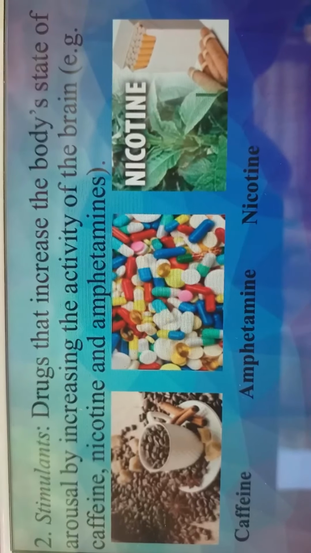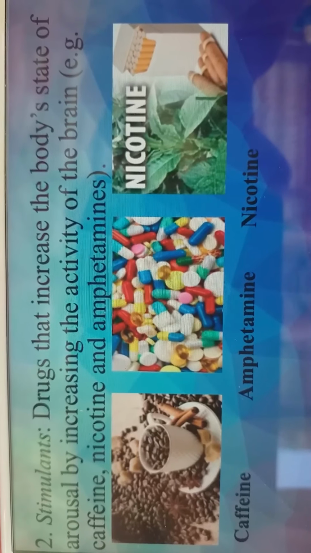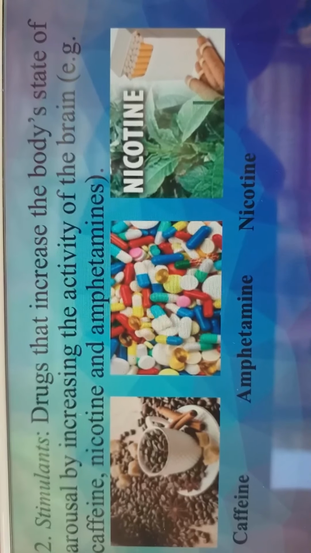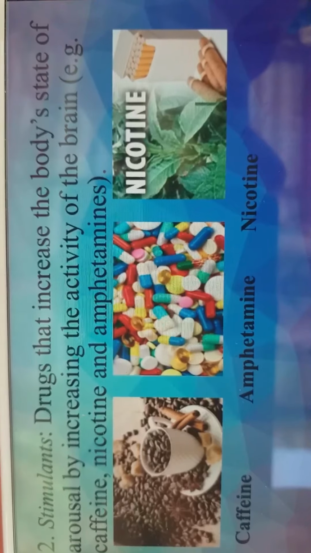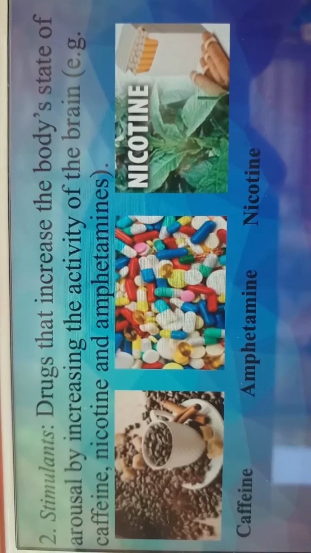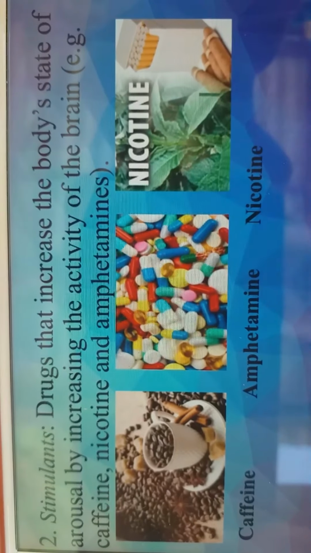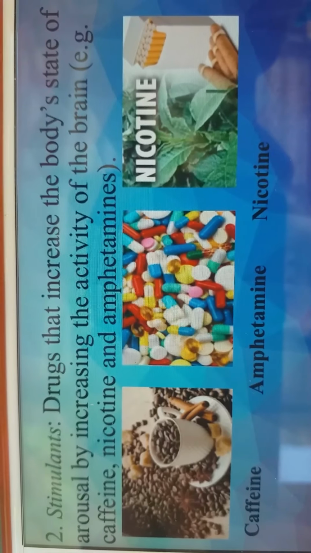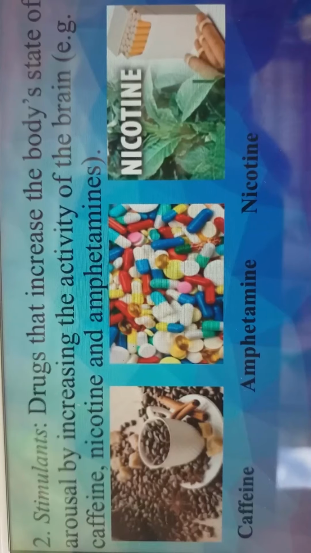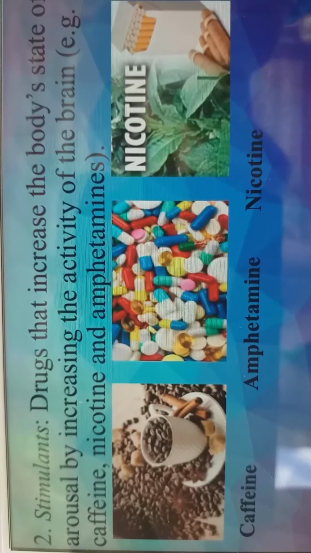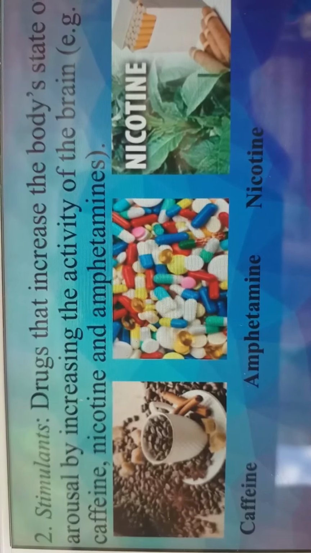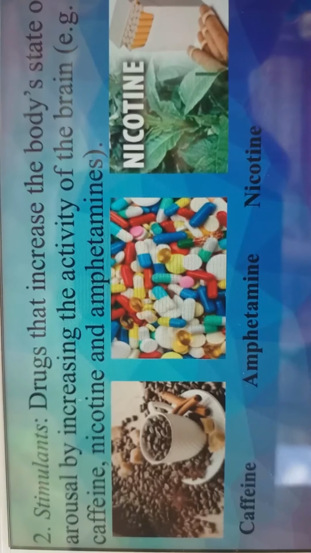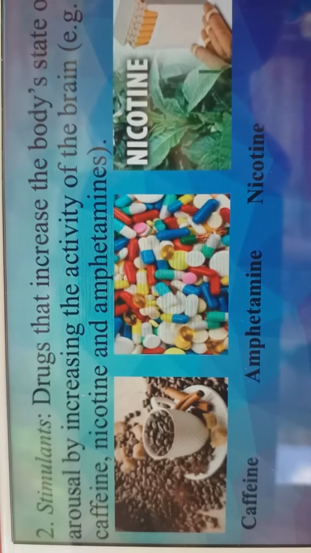Now let's go to the stimulants. If depressants are the downers, these are called the uppers, increasing energy and alertness of the central nervous system. Examples of stimulant drugs are caffeine, amphetamine, and nicotine. Coffee is also a drug. If we drink coffee, we increase our energy. If we are sleepy, we drink coffee to be active.